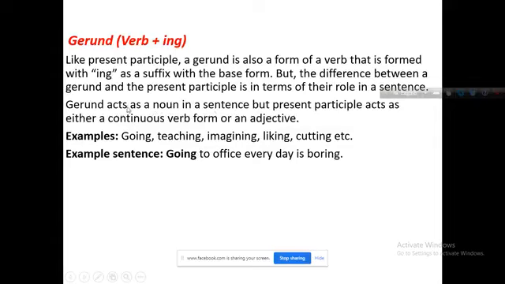Mind it. A gerund is used as a noun, but a present participle is used as an adjective in a sentence.